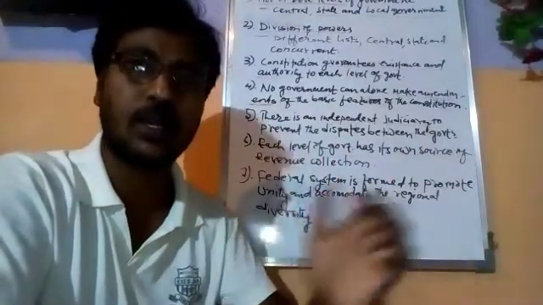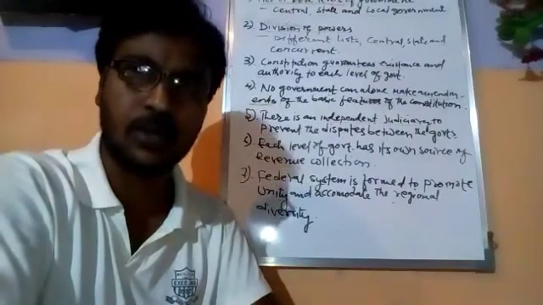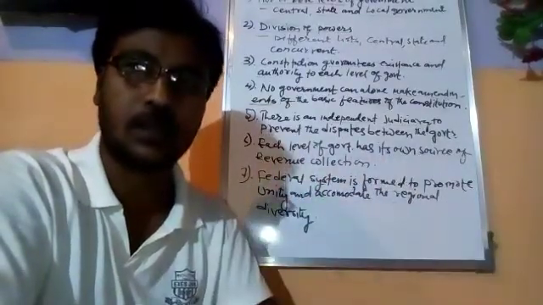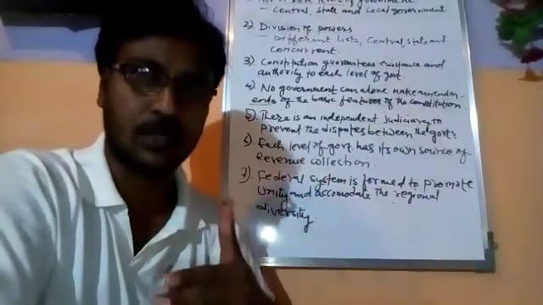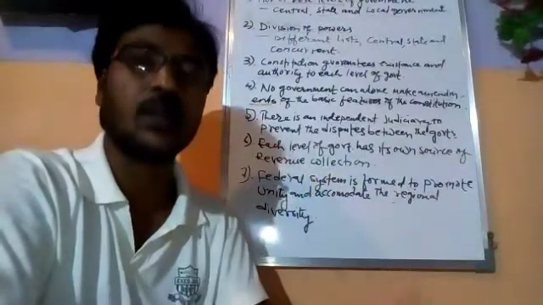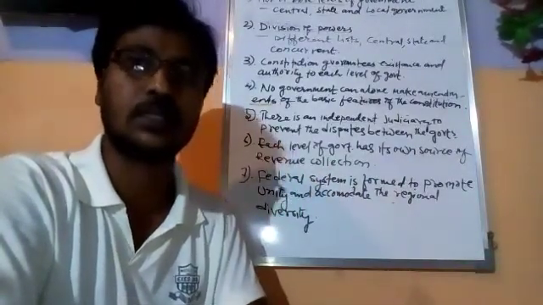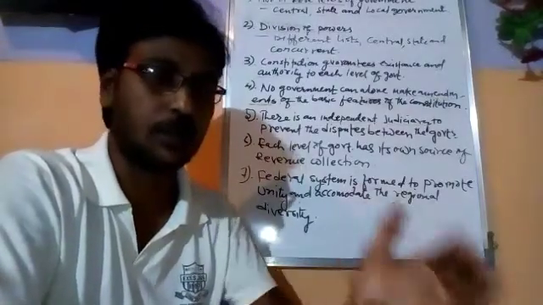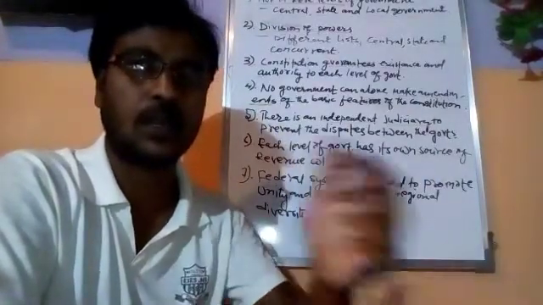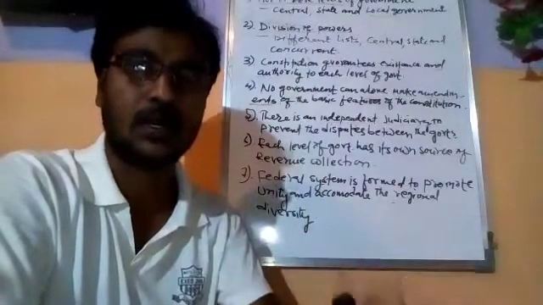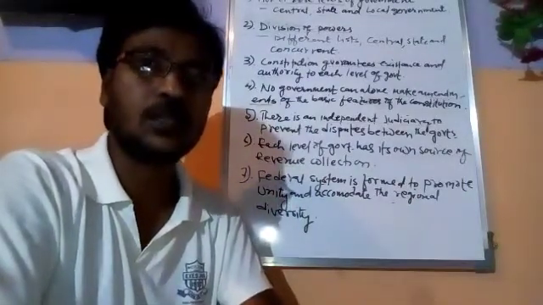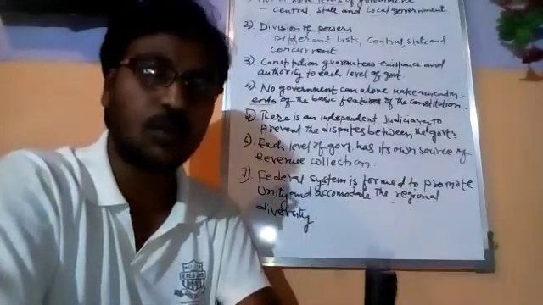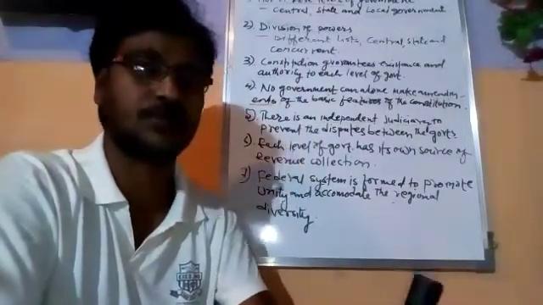So the central government has its own source of revenue from where they can collect money to maintain and run the government. Also the state governments have their own source of revenue, the revenue from land, houses, soaps, markets, etc. So each government has its own source of revenue collection.